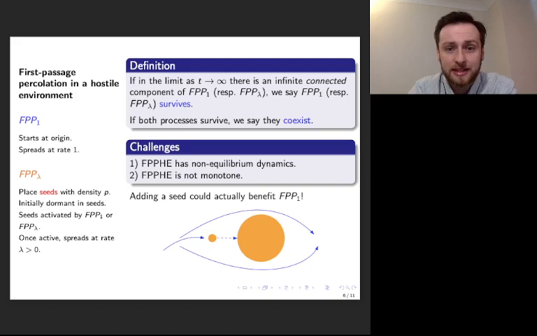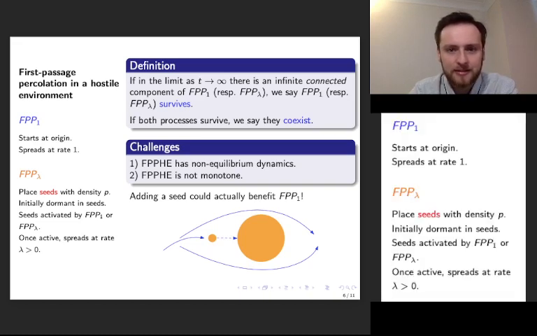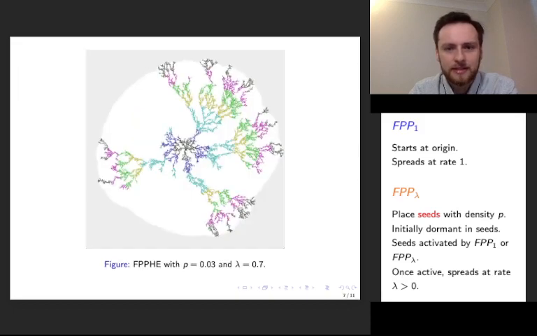So before we discuss that, I'll show you some simulations of what FPPHE might look like. And just so we don't forget the dynamics, I'll put the dynamics down there going forward. Okay, so in this picture, we have FPPHE with a small density of seeds and a reasonably large lambda, but it's still less than 1. So the coloured region is sites occupied by FPP1, and the colour represents the time of occupation. The white region is a region occupied by FPP lambda, and grey is unoccupied sites.